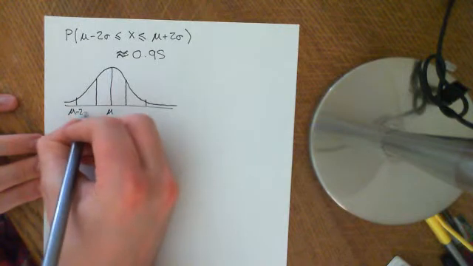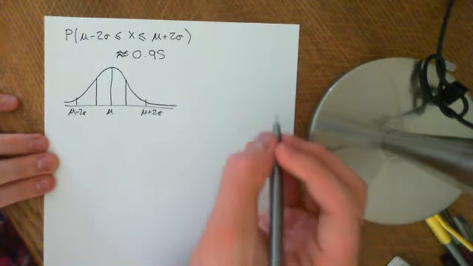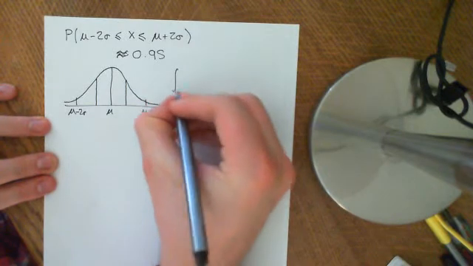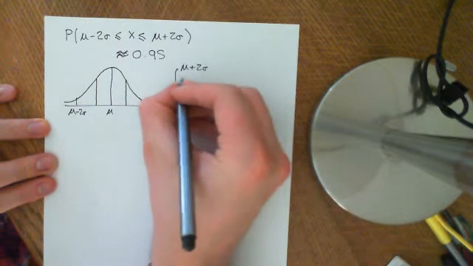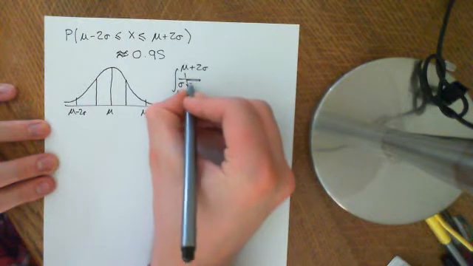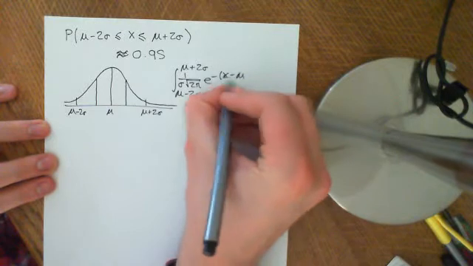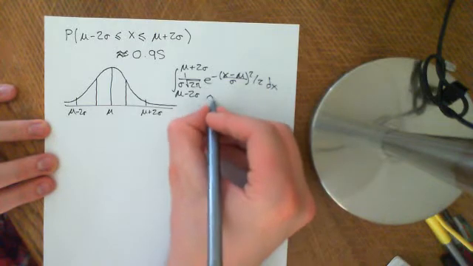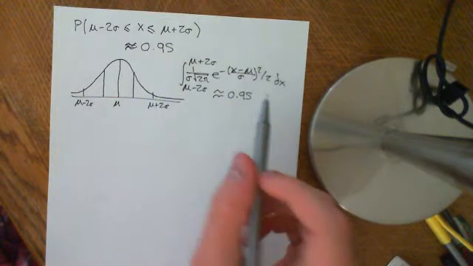So this is mu minus 2 standard deviations, and this is mu plus 2 standard deviations, and the rule says that the integral from mu minus 2 lots of the standard deviation to mu plus 2 lots of the standard deviation of, let's write out the full PDF, 1 over sigma square root of 2 pi e to the negative (x minus mu over sigma) squared over 2 dx, if you do that integral, it's approximately equal to 0.95, and that's the basis of 95% confidence limits and all of this.